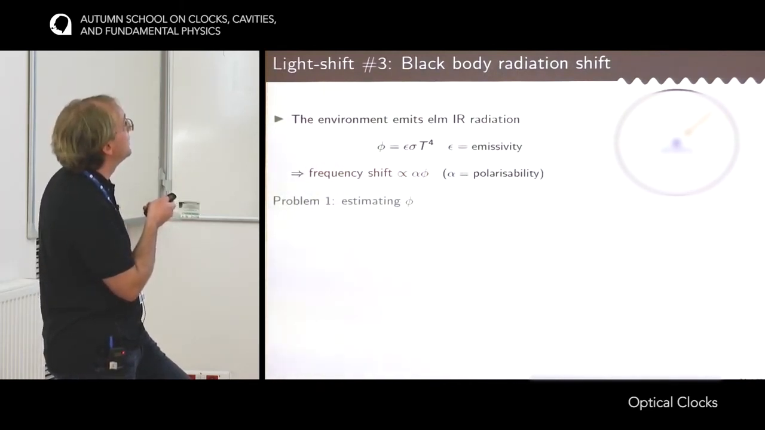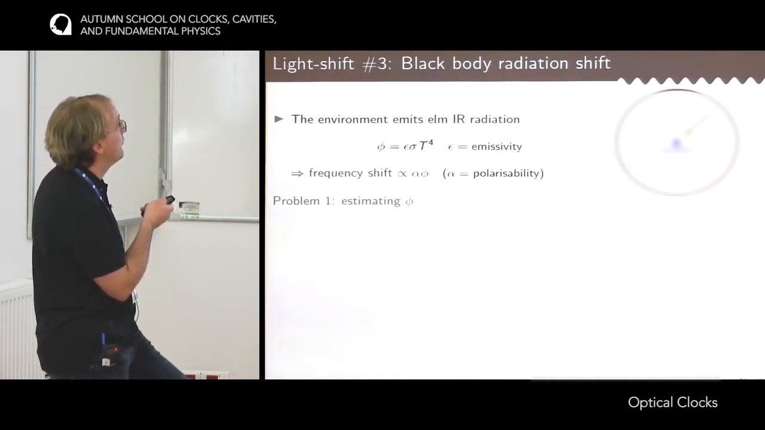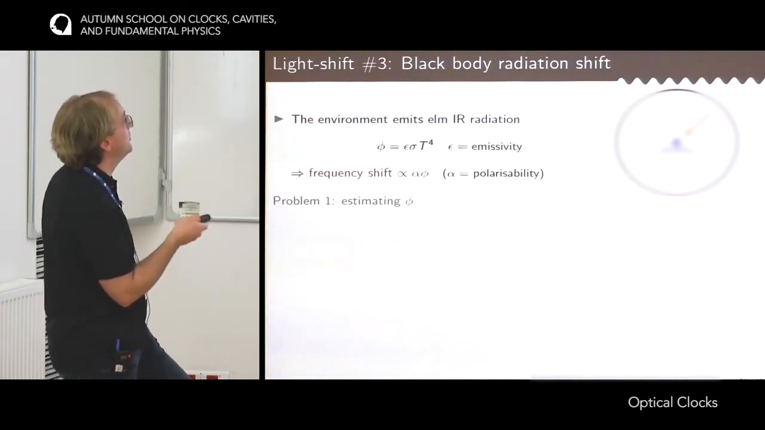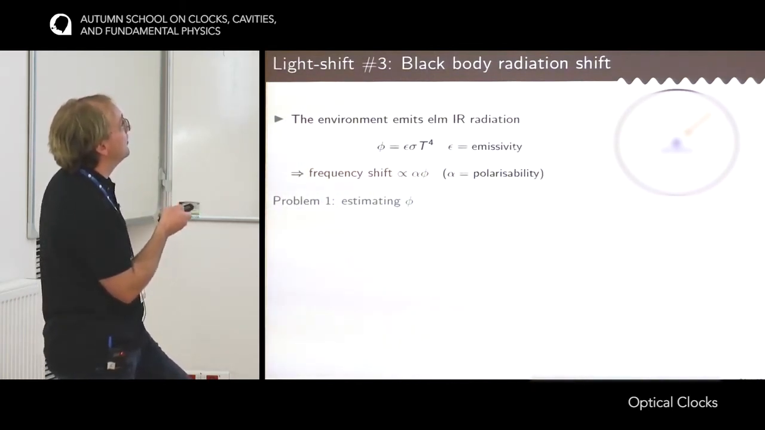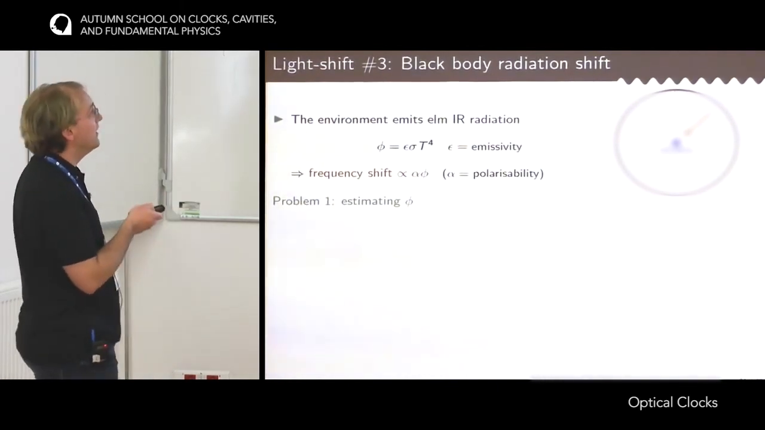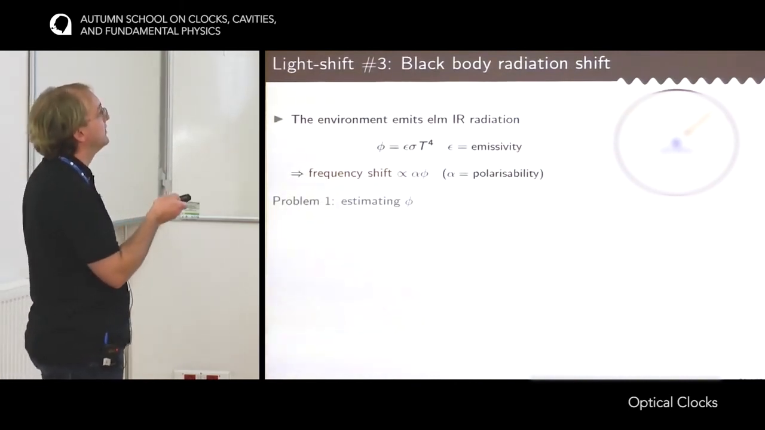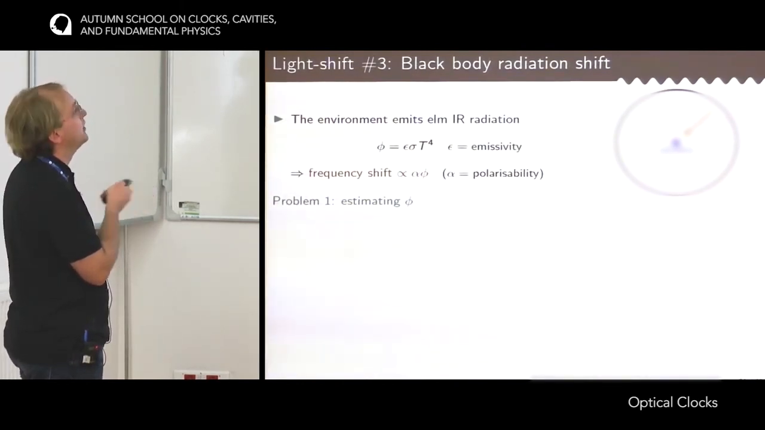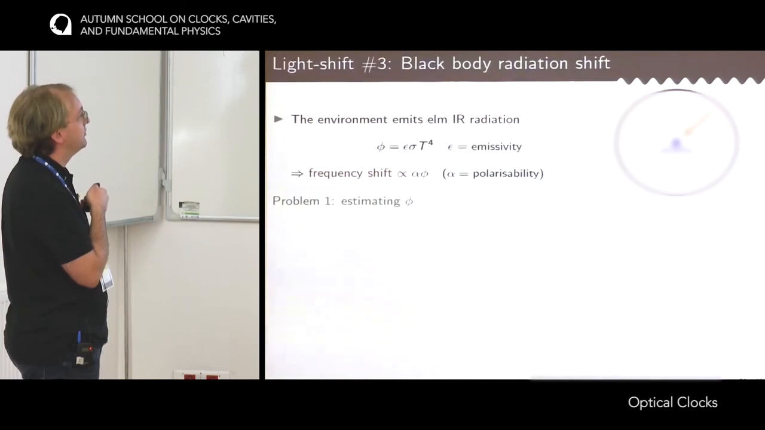And if you look at an element of surface of the surrounding of the atom, then it would emit a flux of power that is proportional to the power 4 of the temperature, the Stefan constant, and some constant that is characteristic of the material. So the nature of the material, the way it is polished, which is called the emissivity. So it's the deviation of the material from a black body. And this light that arrives on the atom induces a frequency shift that depends on the total power that is seen by the atoms, but also on the polarizability of the atoms.